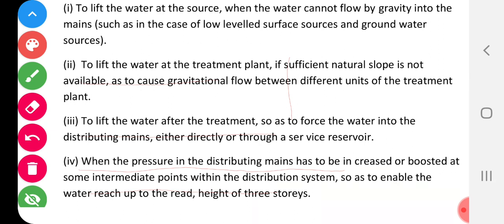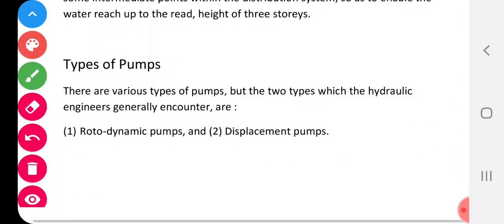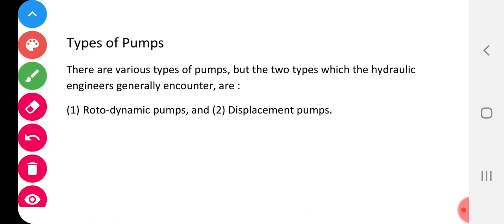So remember these things. Okay, now after this, let us see what are the types of pumps, an important part. There are mainly two classifications of pumps, that is rotodynamic pumps and displacement pumps.